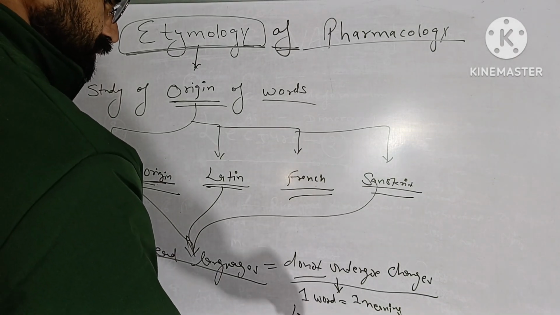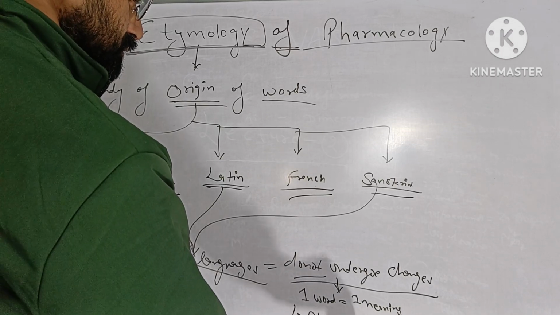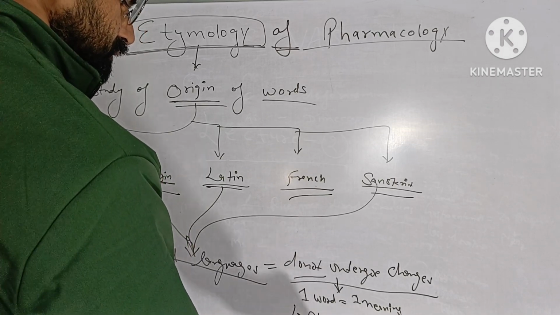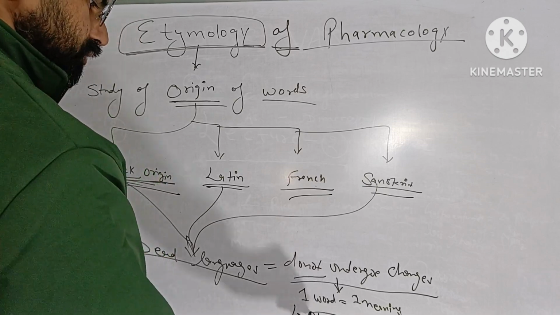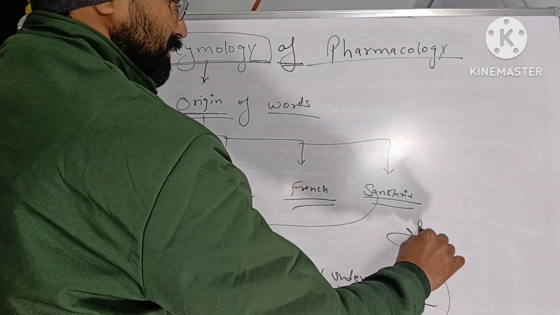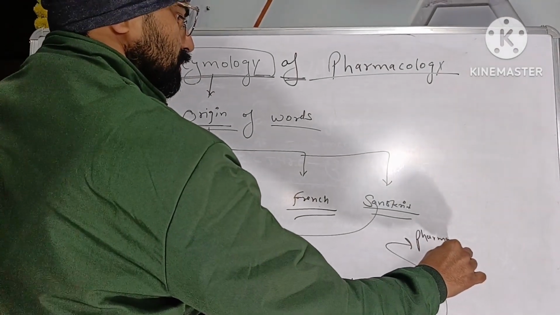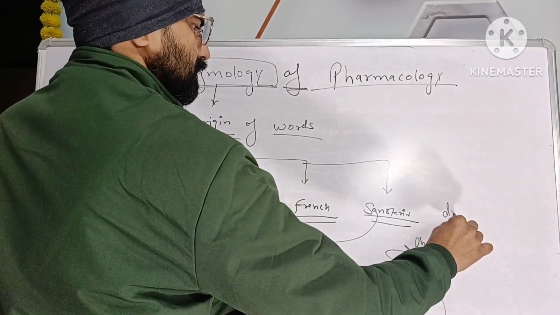For example, pharmacology and pharmacokinetic, pharmacodynamic. In all these three words, pharmacon means drug.